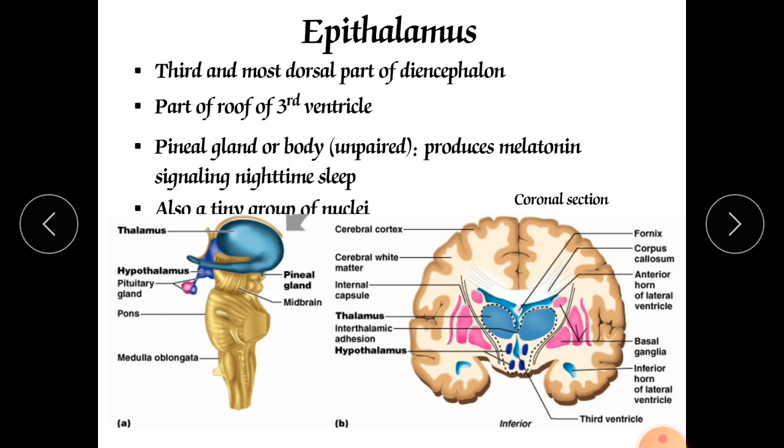Melanin is the pigment which increases the darkness of our skin. Understood? So don't confuse between two concepts, two words. This is melatonin and that is melanin. The epithalamus is secreting the hormone melatonin.